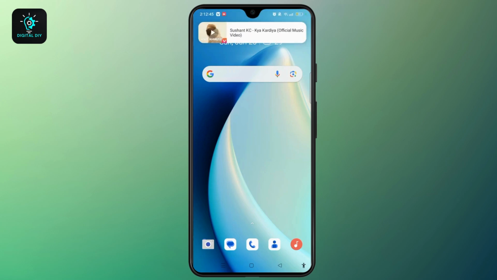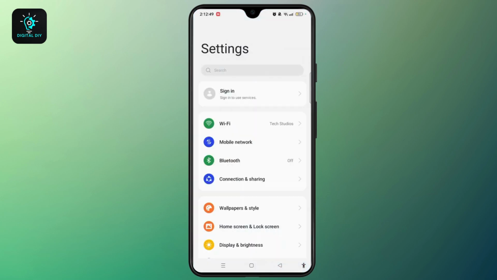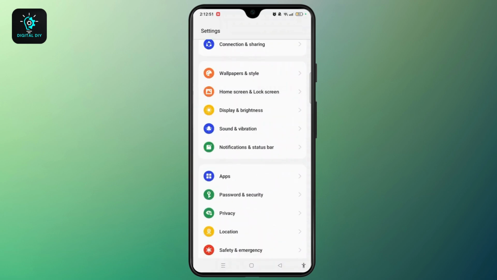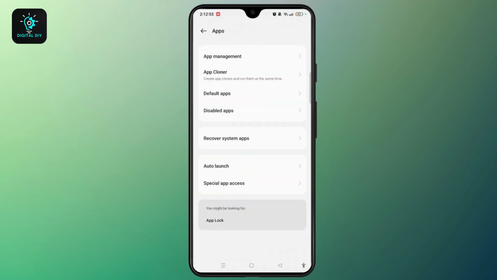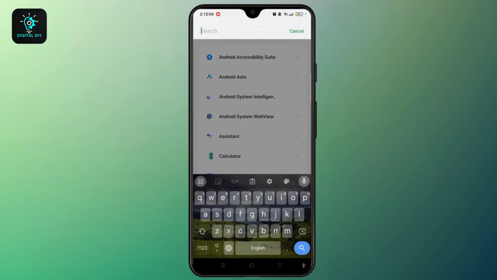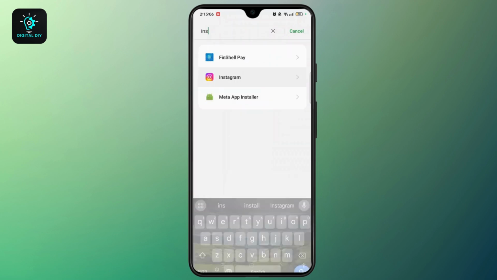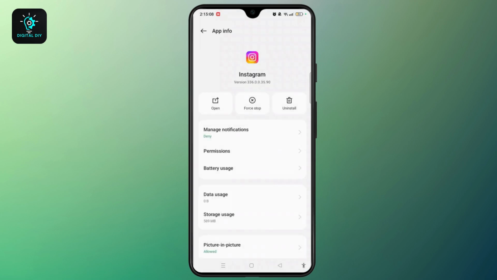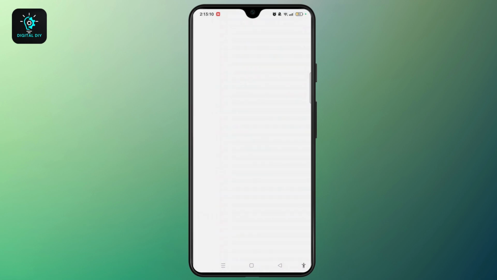First of all, you have to open the settings on your Android device. When you open it, you have to scroll down and then select apps. Select the app management option here and choose any particular app you want to set the custom notification sounds for. So for example, let's select Instagram. Open it and then you need to select the manage notification option.